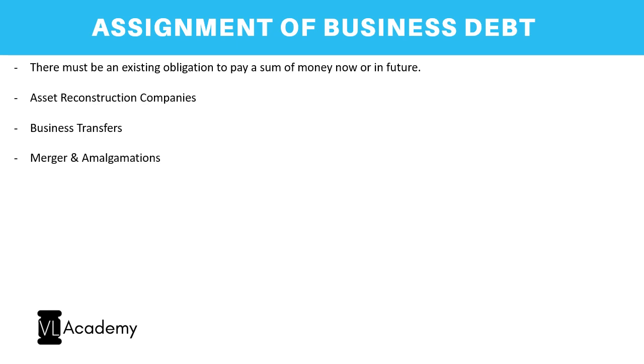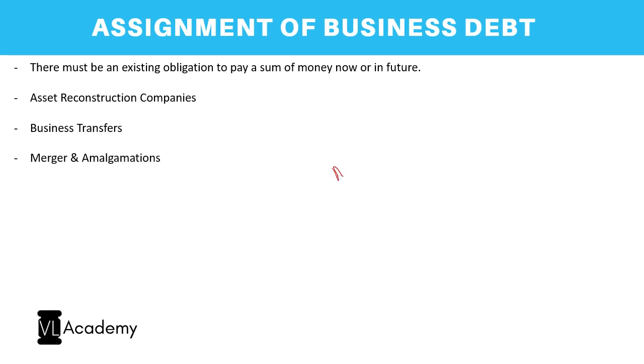Assignment of business debt. Taking the same example forward, A and B. Over there, we said that an actionable claim is by default a claim to an unsecured debt. However, in the financial market, even your business debt which is secured can also be assigned. However, that does not come under the definition of an actionable claim. So actionable claim is entirely different. It does not come under that. But effectively, that is what happens.